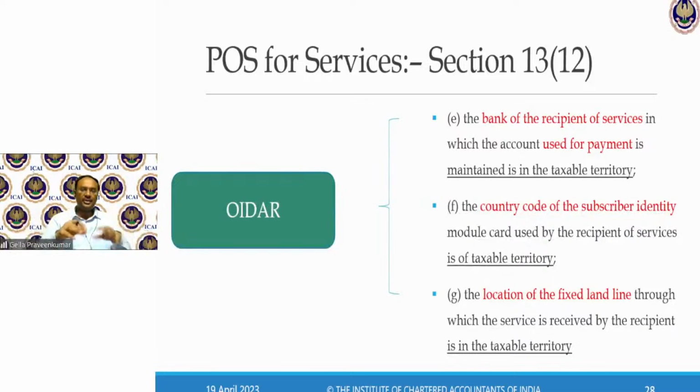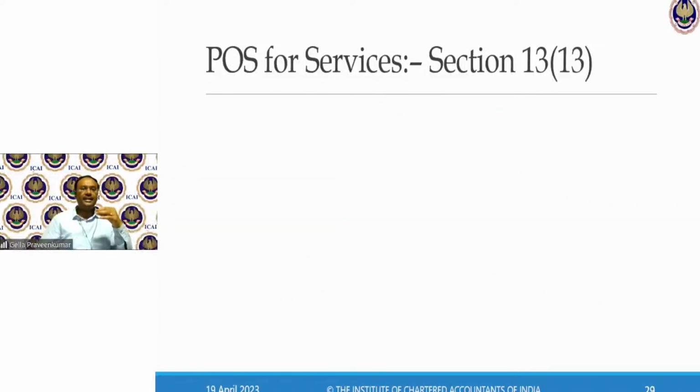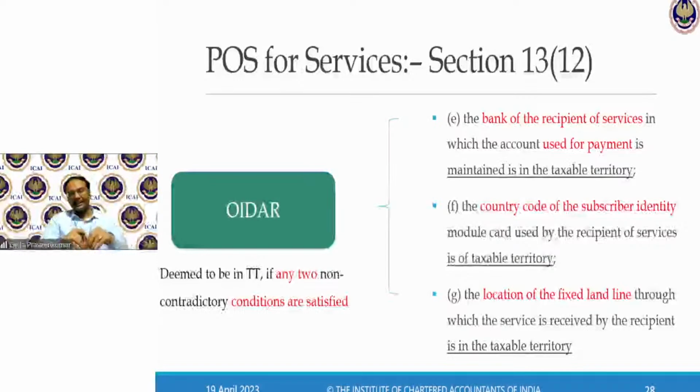All those services which are coming to India. Now imagine Netflix, Google, AWS, Amazon. We know these brands, government can tax these brands. What about those services? Like example, someone says, I provide fitness, online yoga, online meditation, or some design services. Taxing these people is very, very cumbersome. However, Section 13, subsection 12 comes and says, in case of these particular activities, they have to register and pay tax in India. This is something connected with OIDER.